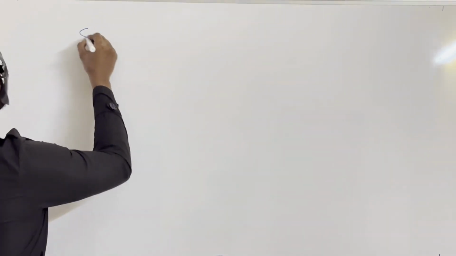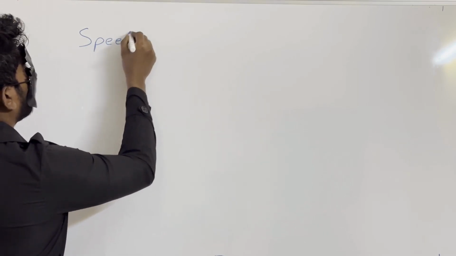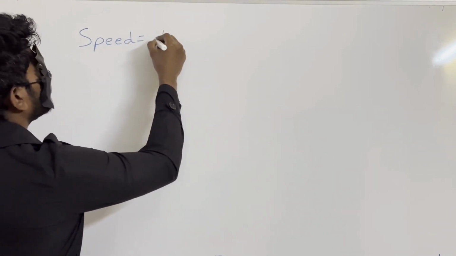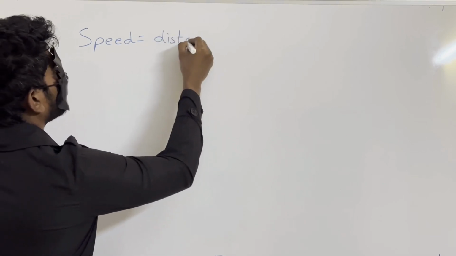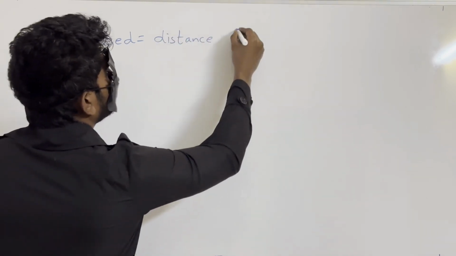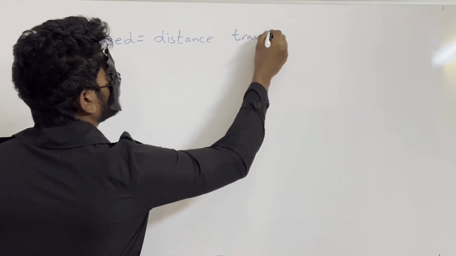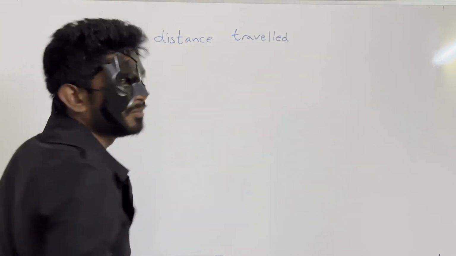So talking about speed, what is speed? Speed is nothing but distance travelled per unit time.